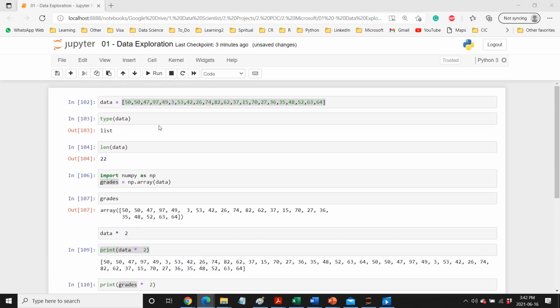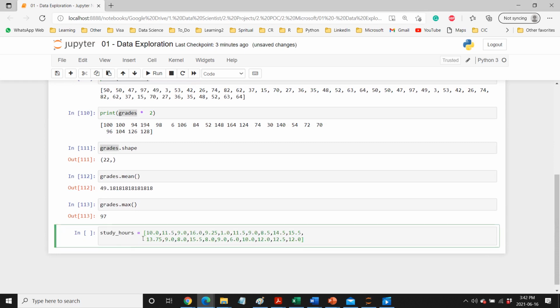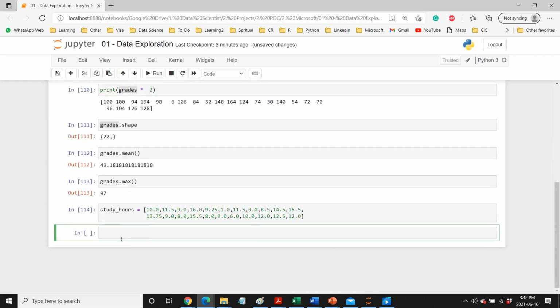So we are dealing with student data. Right now we have the grades, and now let's put in the hours. So we have a list of study hours, for all the 22 students. Okay, so that's a list. Now what we want to do is convert this also into a NumPy array so that it can be easy for us. So NumPy array.